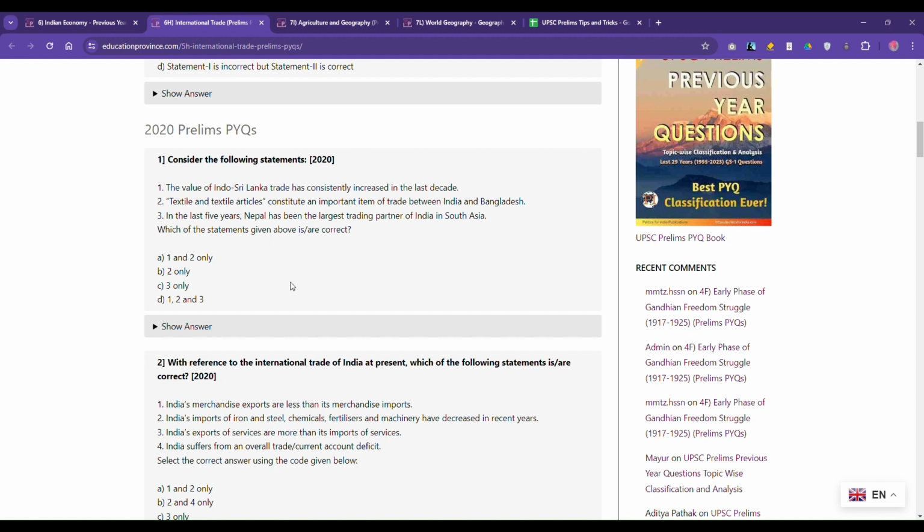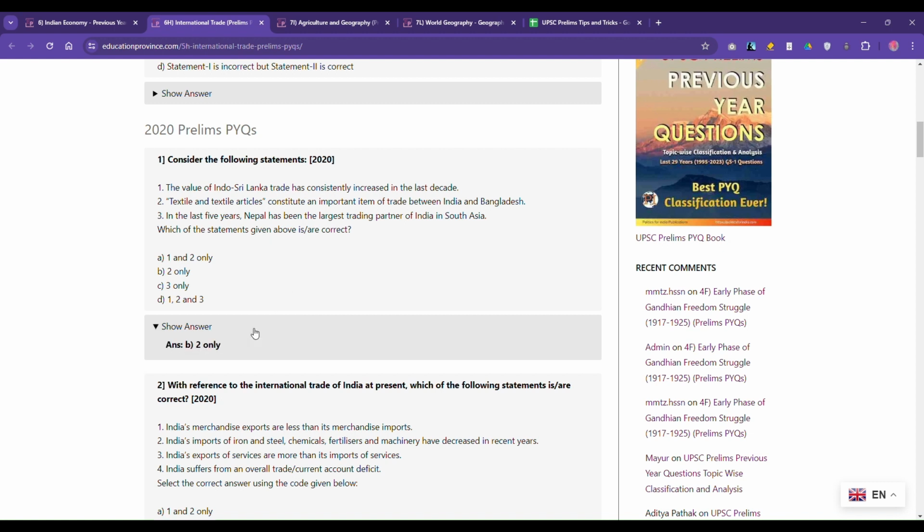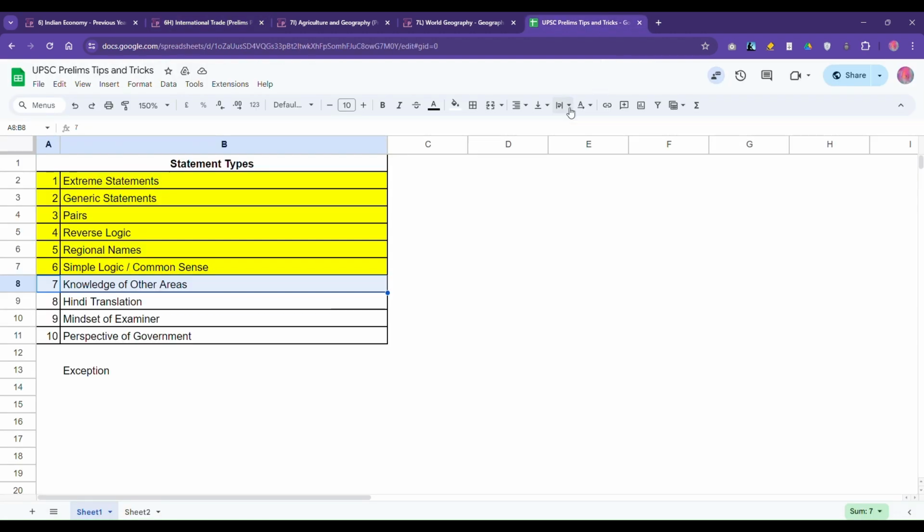So at least the third statement we're able to eliminate, and the first also we eliminated. The answer is statement 2 only. So this was also a case where your little knowledge of geography helps you answer an economic question. This was the category of question where your knowledge of some other area helps you understand or answer the question in another area.